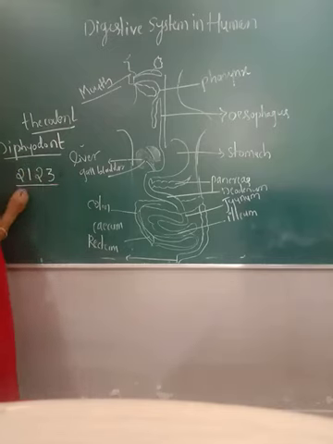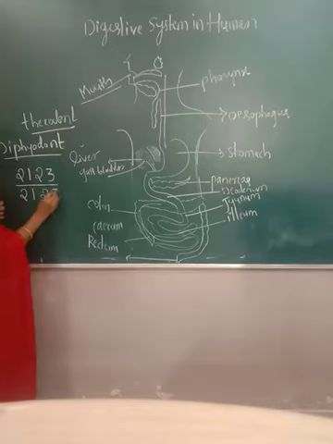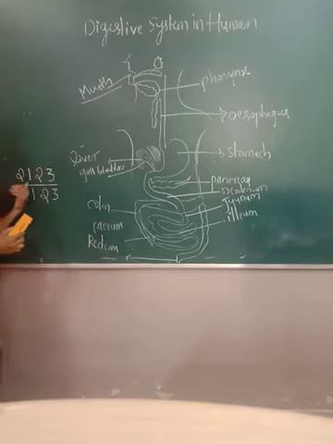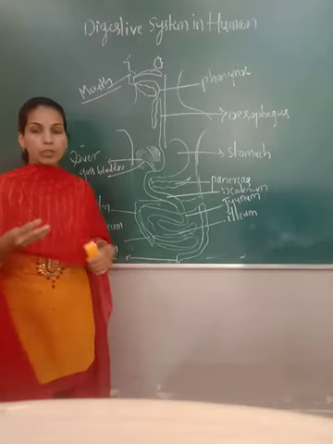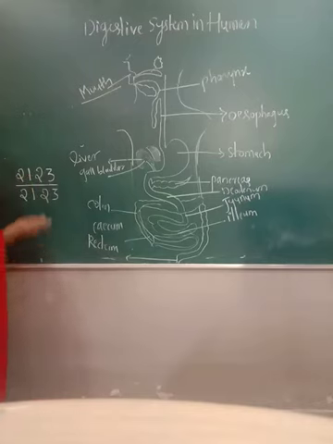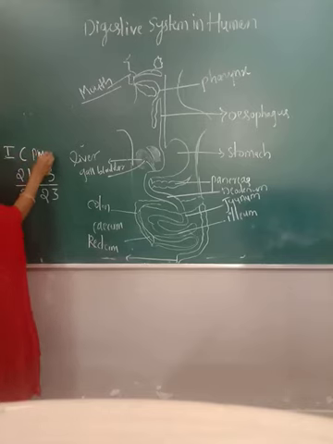2123 divided by 2123. Okay. So what is this number? 2 means what? 1 means what? Again 2, 3 means what? Different types of teeth are present, that we call heterodont. Okay. So the 2 indicates the incisor. Again, this is the canine, premolar, molar.